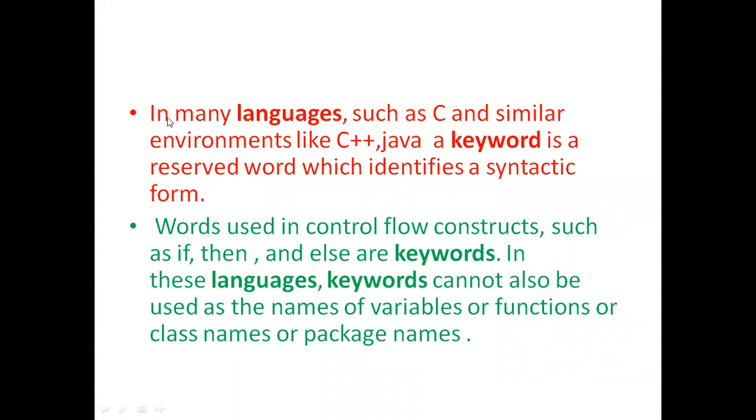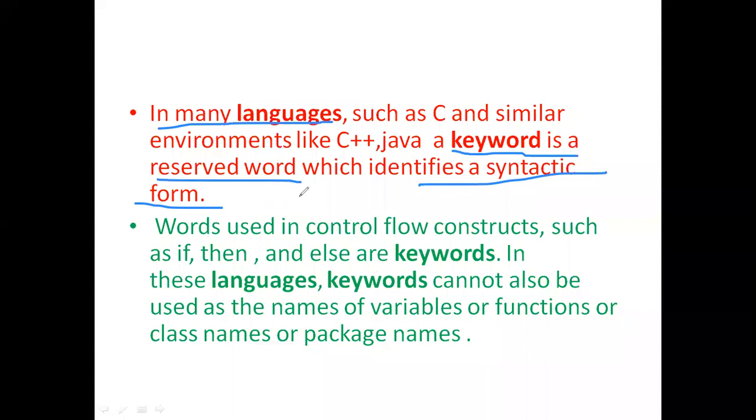So see the definition here. In many languages, such as C and similar environments like C++ and Java, in fact in all programming languages, a keyword is a reserved word which identifies a syntactic form.